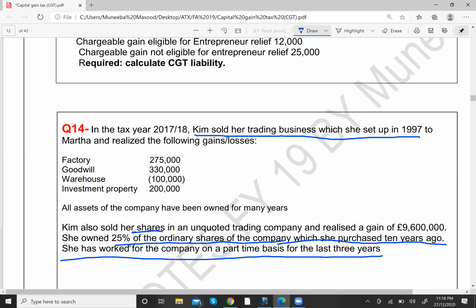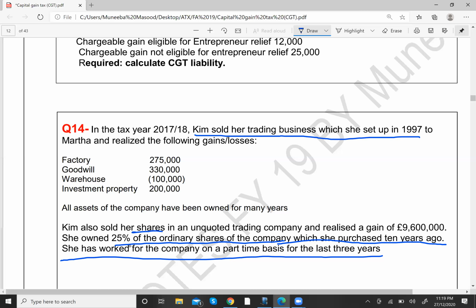Okay, so first of all, she is an employee of the company. Now both part-time and full-time employees will be counted. It was not written over there that it is only available for part-time or full-time employees, right? So it means it is available to all employees, whether part-time or full-time. So number one, she is an employee of the company.